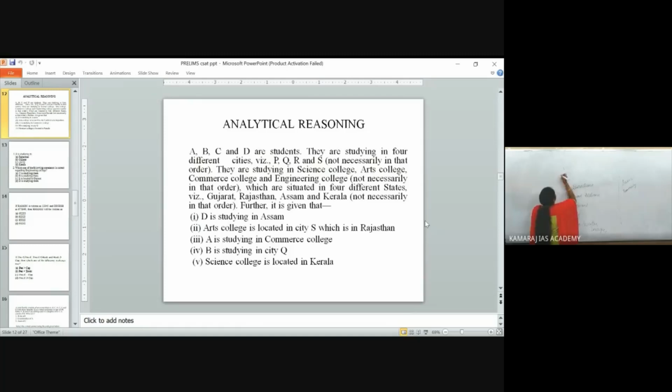We will have south, east, west, north. A person is starting here and moving towards south. Again, he is turning towards southwest here. Or you can start from here, south.